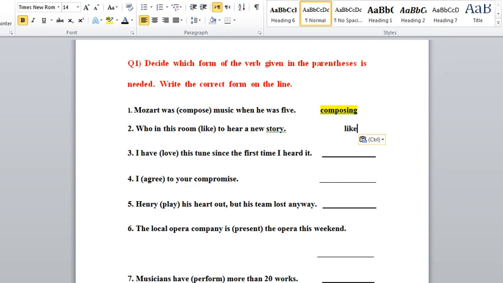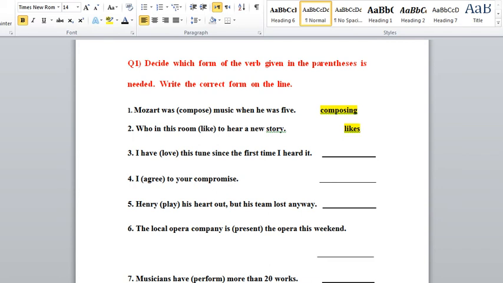It's who. Normally if you are in the middle of something and you are asking a question, you'll be saying who likes. You're speaking to anyone around you, so you'll be saying who likes to hear a new story, not who will, or who in this room will like. So it's who likes.